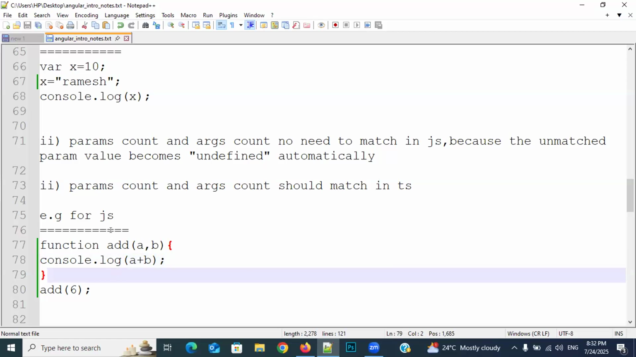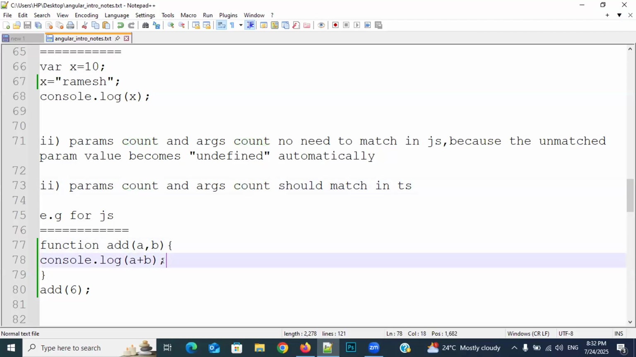Same thing I am doing with TypeScript. One argument but two parameters. Then what is the output I will get? It won't invoke. Both should be matched, right? Parameters count and arguments count should match. Or it will invoke, but the output will be error. What is that, everybody? Output will be error.